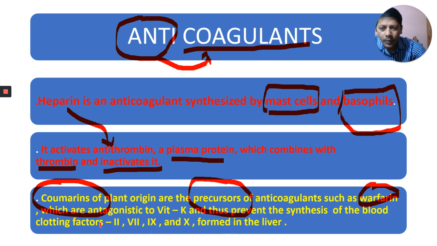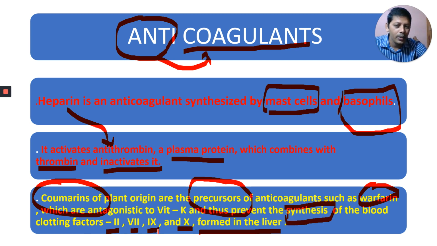Vitamin K is important for synthesis of clotting factor 2, clotting factor 7, clotting factor 9, and clotting factor 10, which are formed in the liver. For the synthesis of all these clotting factors, vitamin K is important.